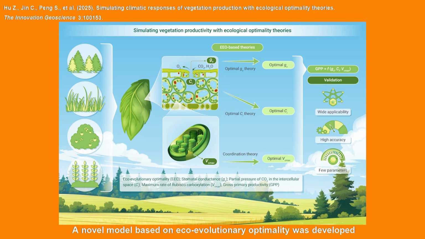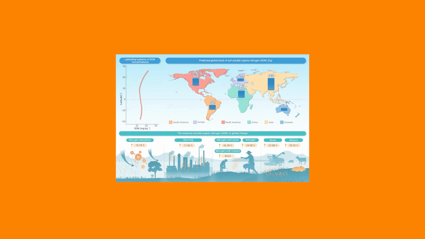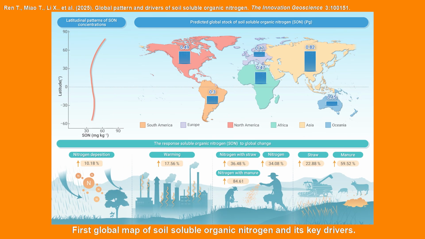A novel model based on eco-evolutionary optimality was developed to simulate ecosystem gross primary productivity and its response to fluctuations of climate factors and rising CO2 concentration. First global map of soil soluble organic nitrogen and its key drivers.